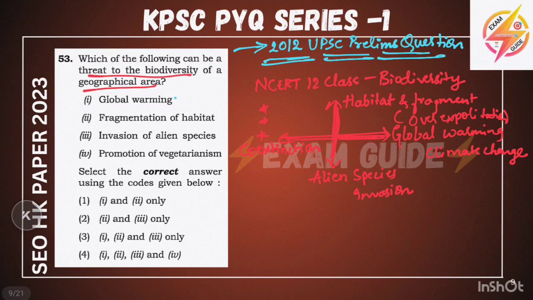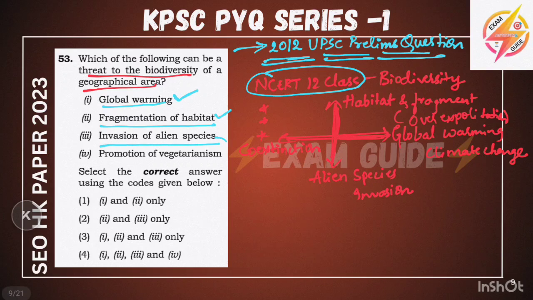Threat to the global warming. Yes, it is a threat. You know that global warming is creating a very big climate change and it is a very big threat. And next, fragmentation of the habitat is also a threat to the biodiversity. It is given in the NCERT 12th class book, simple, highlighted, black color, lined lines.